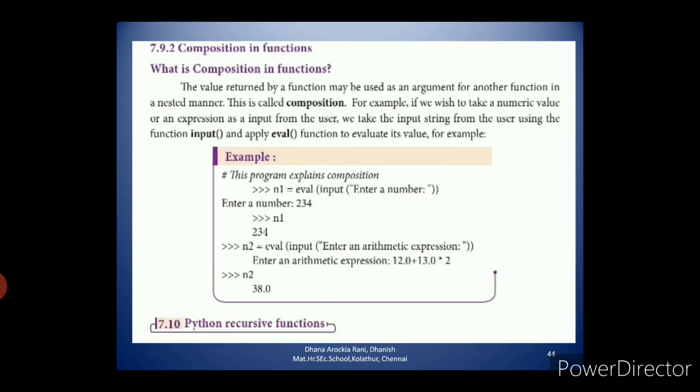Eval means it's an evaluation function. So the value returned by a function may be used as an argument for another function in a nested manner. This is called composition. Composition means functions within one another, so it is a nested function. For example, if we wish to take a numeric value or an expression as an input from the user, we take the input string using the function input. First we use the input function, then apply the eval function to evaluate its value.